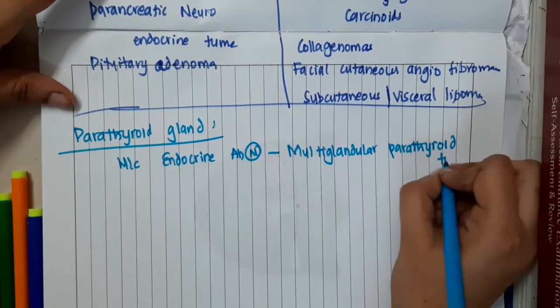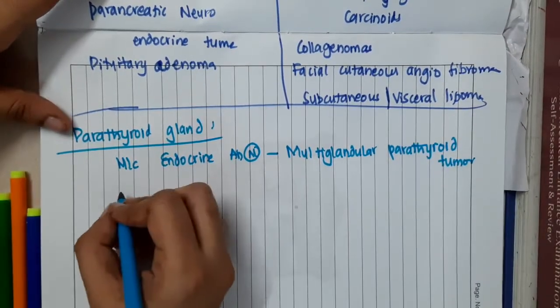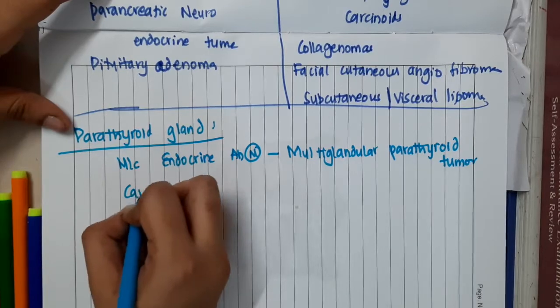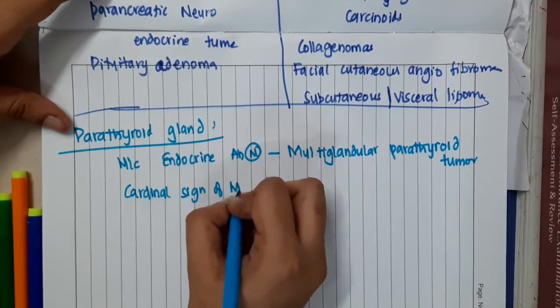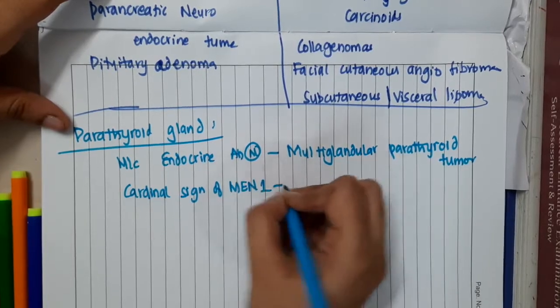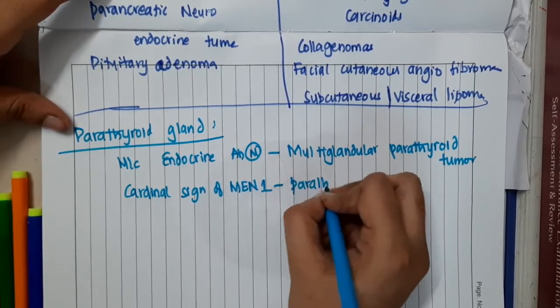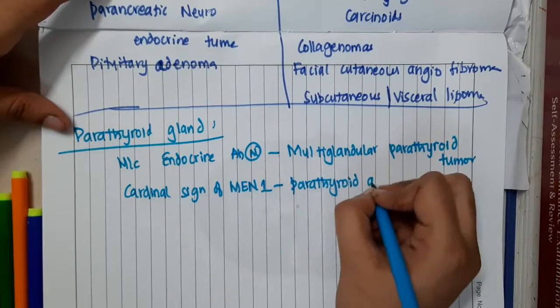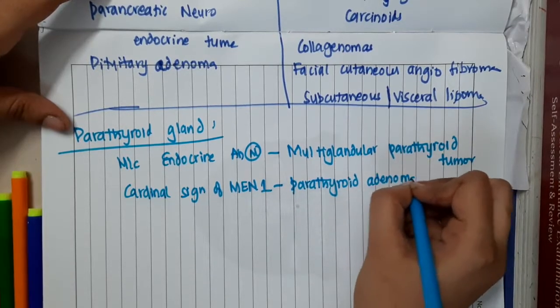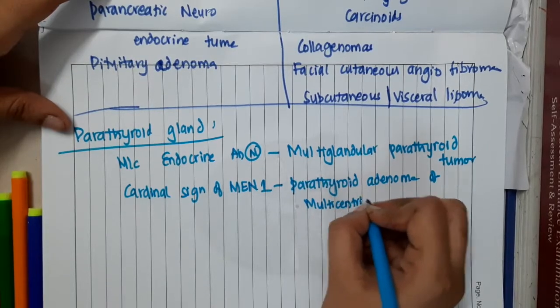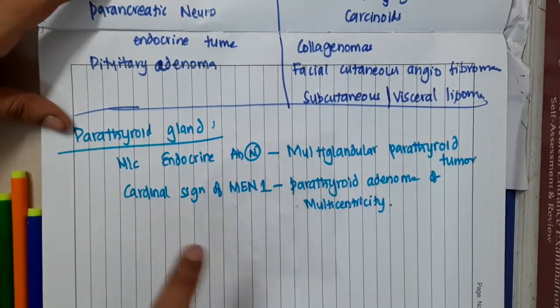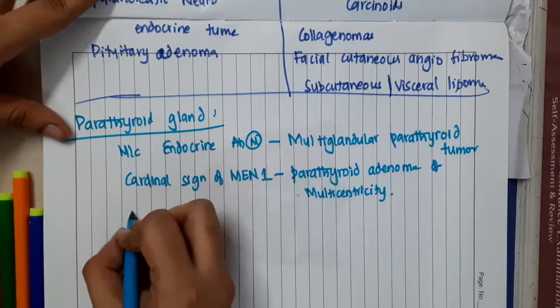If you were asked what the cardinal sign of MEN 1 is, it is parathyroid adenoma of multicentricity.